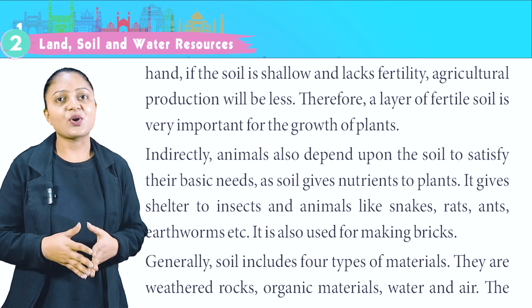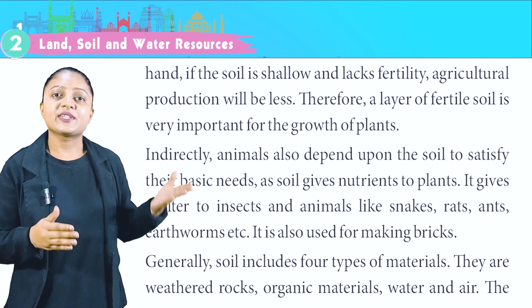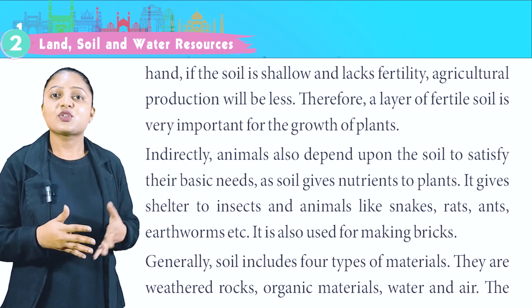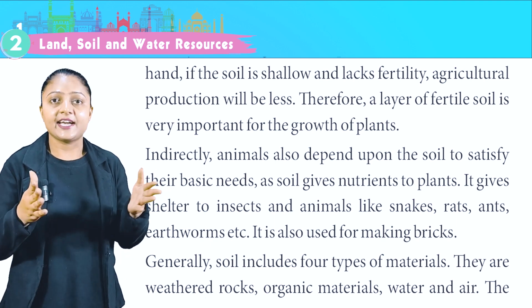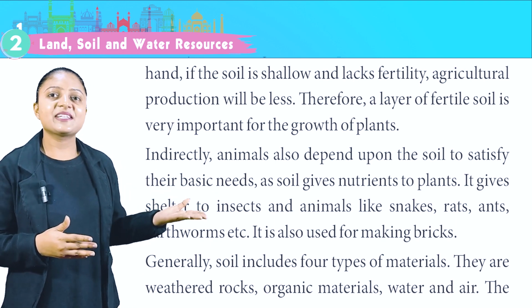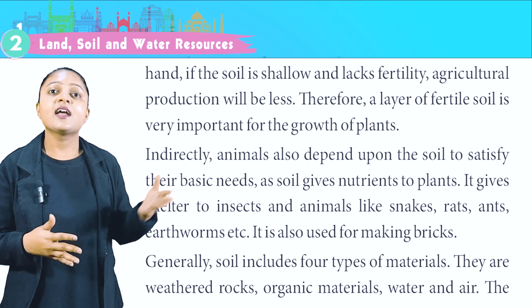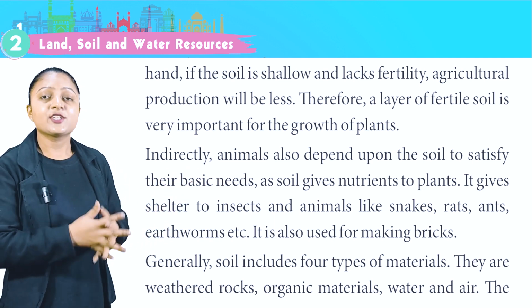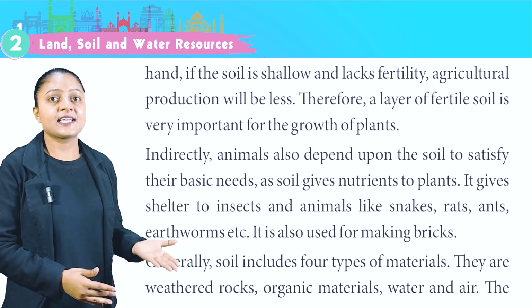Indirectly, animals also depend upon the soil to satisfy their basic needs, as soil gives nutrients to plants. It gives shelter to insects and animals like snakes, rats, ants, earthworms, etc. It is also used for making bricks.